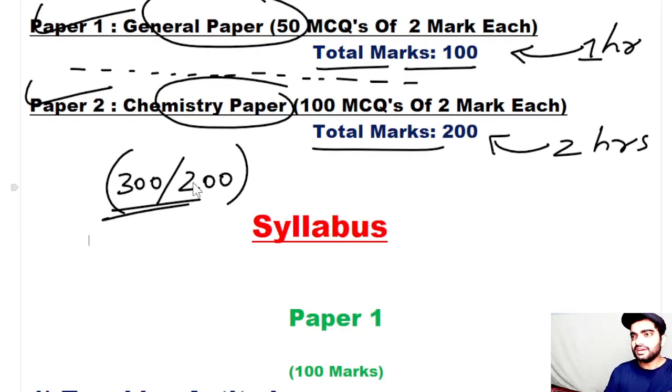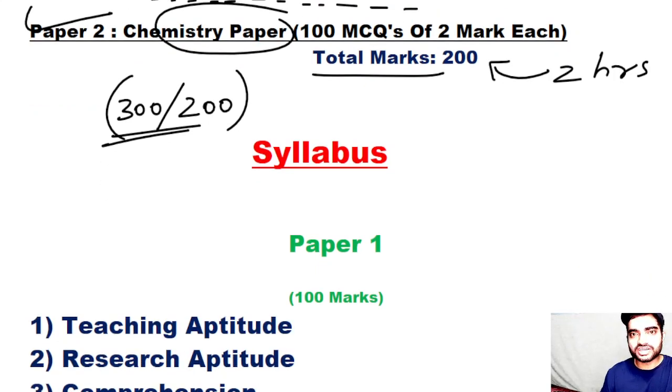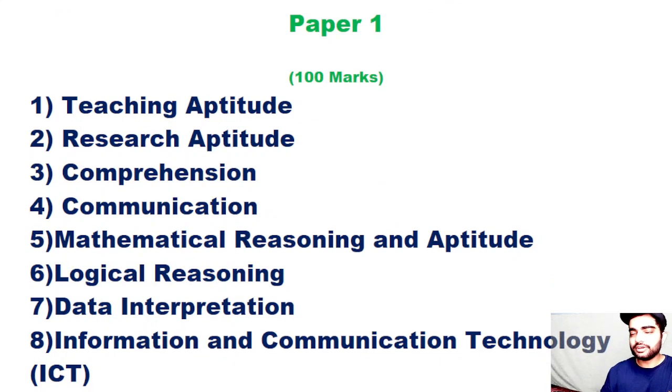And this depends from state to state, guys. If I talk about Maharashtra SET, generally the cutoff for the general category is around 150 to 155 marks, and that depends on the year. If the paper is easy, then the cutoff goes up. So that depends from state to state, and I will be discussing all this in a separate video. I'm giving you the general idea of all this.